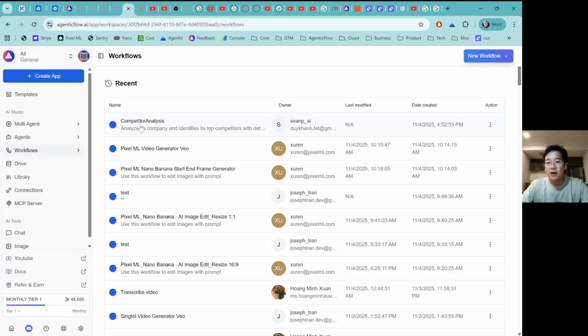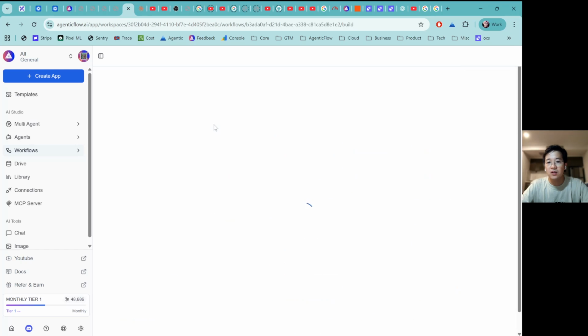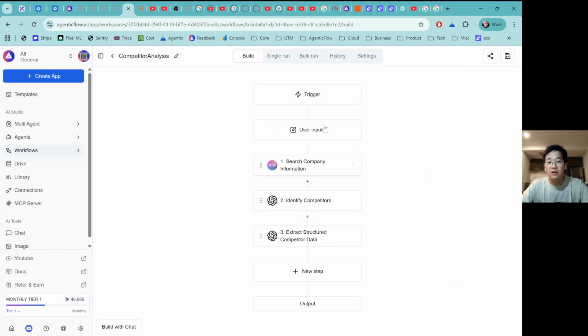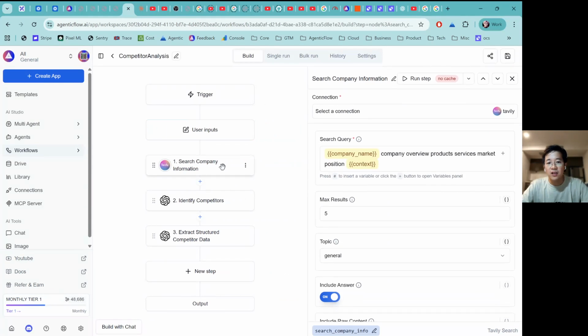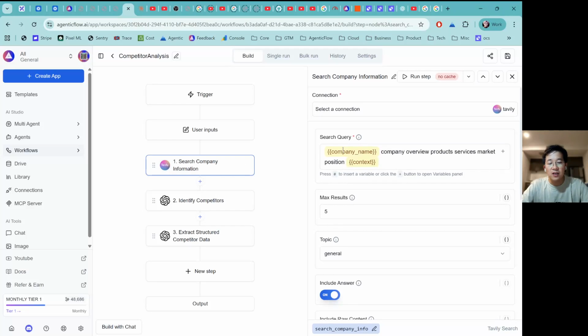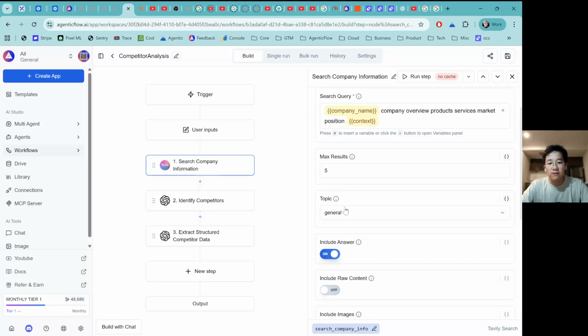Okay, this is the competitor analysis agent. Let me click on this one. Okay, and this is quite okay. So we have the input of company name and the educational context. Firstly, it's going to use Tavily to do the search with a max of five queries.